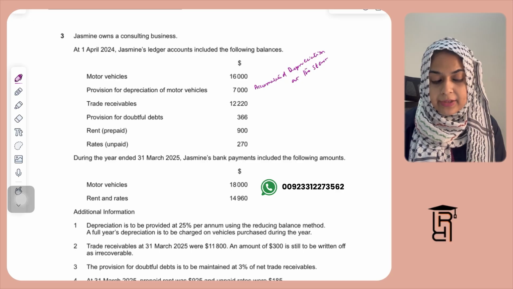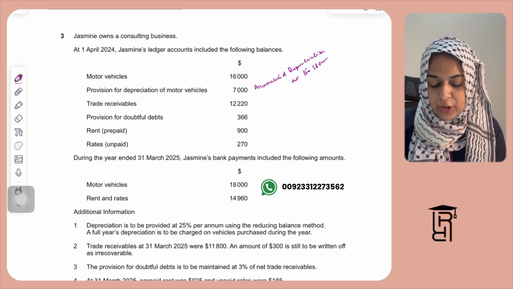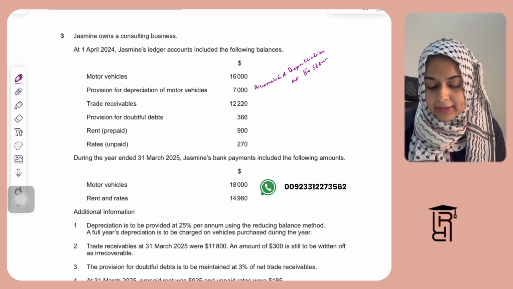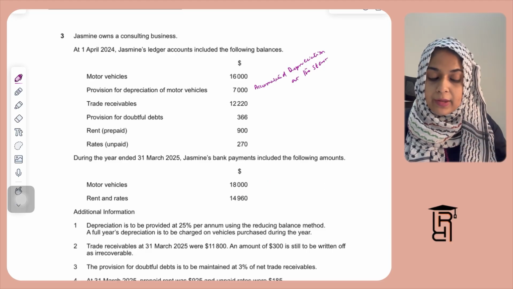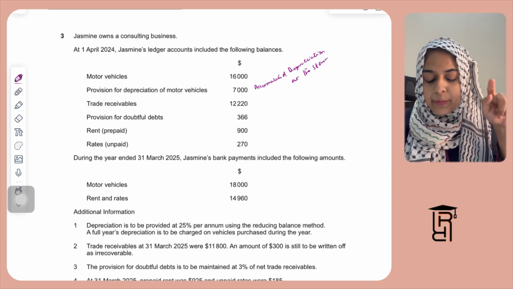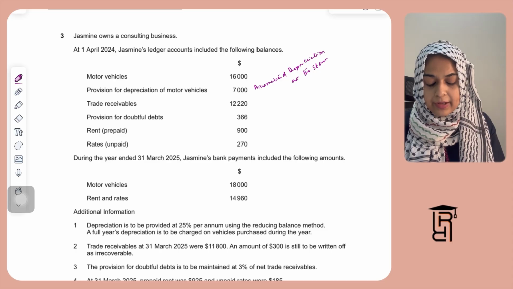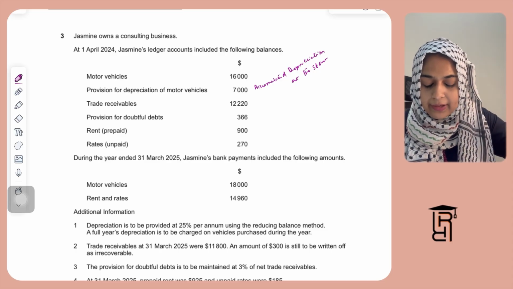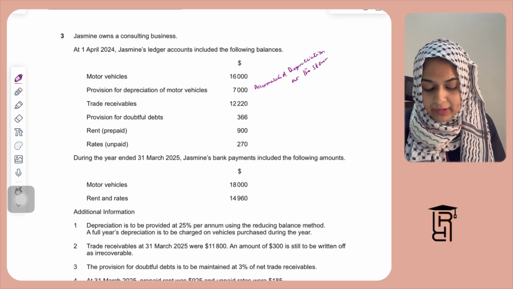Then they are saying trade receivables are 12,220. This is opening trade receivables. Then you have provision for doubtful debts 366. They have given you rent prepaid. So there is a balance brought down for prepaid, that is 900. So last year there was some amount of rent which we paid extra for this year. This is the current year, that is 1st April 2024 to 31st March 2025. And then there's rates unpaid, which is last year there was some service that we had taken already, but we did not pay for that. So this is like owing. We are supposed to pay this.